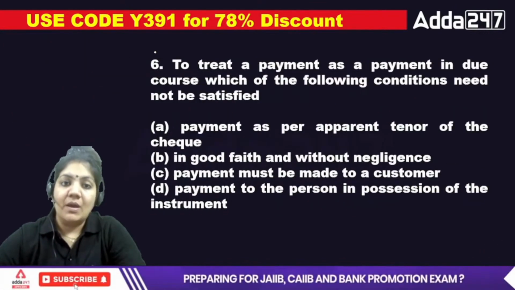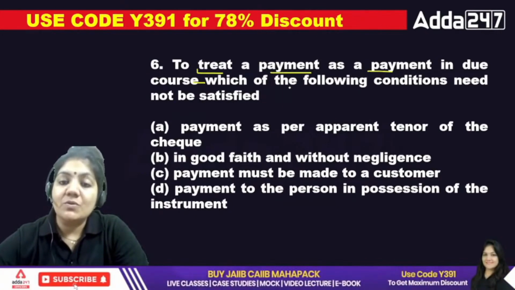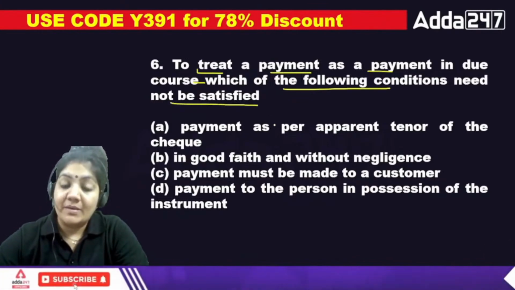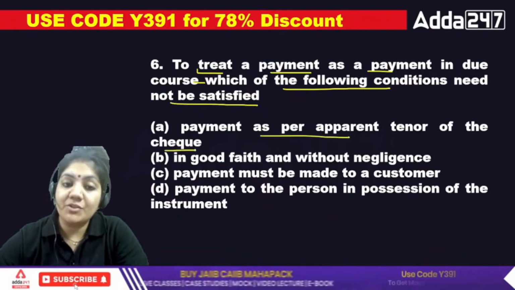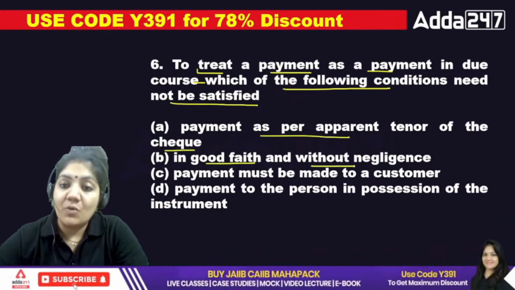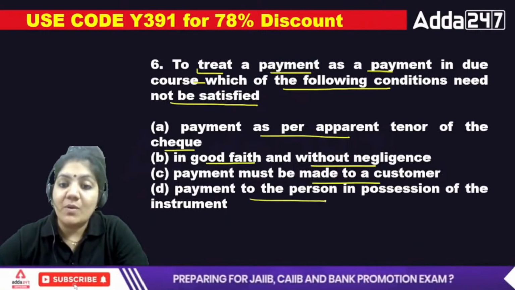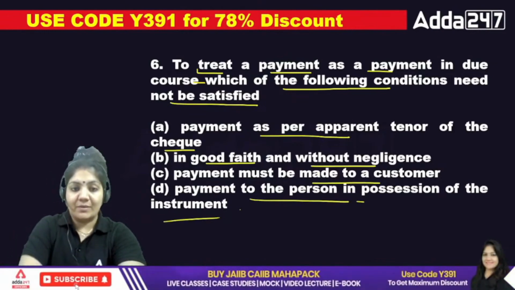Next, to treat a payment as a payment in due course, which of the following conditions need not be satisfied? A, the payment as per the apparent tenor of the check; B, in good faith and without negligence; C, payment must be made to a customer; D, payment to a person in possession of the instrument. Which of the following is the right one? Tell me.